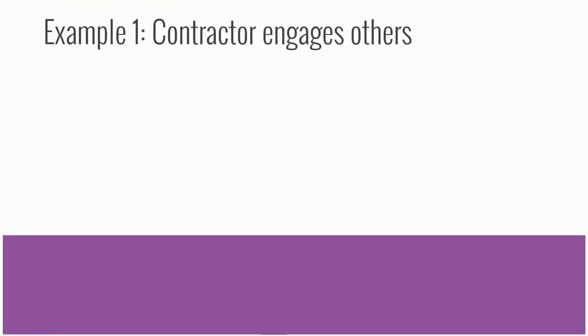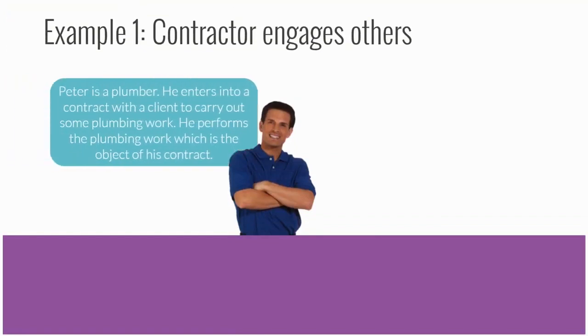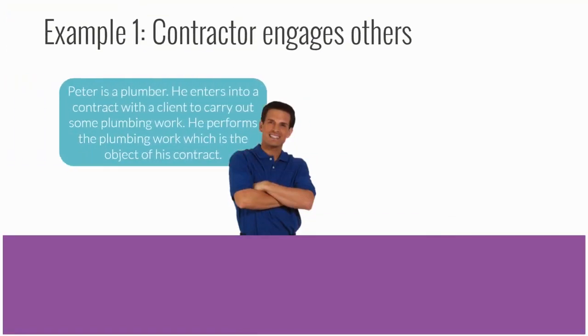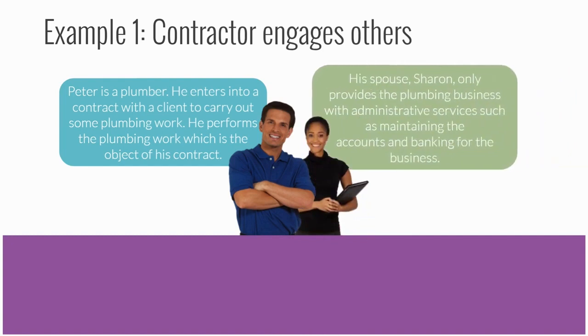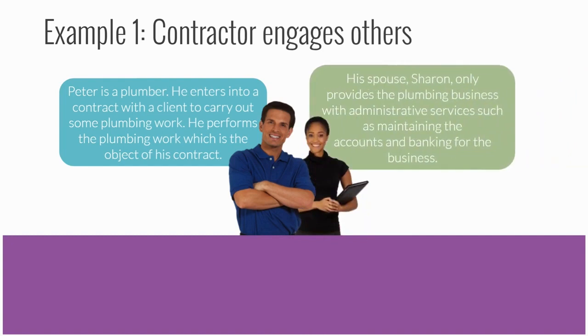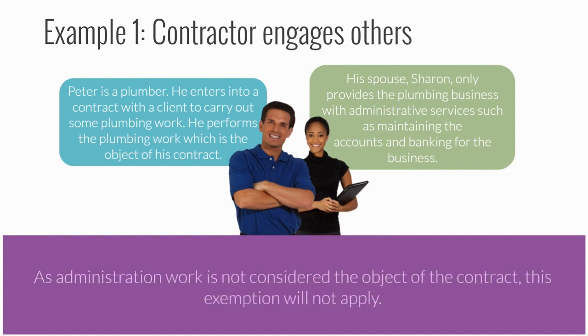As an example, Peter is a plumber. He enters into a contract with a client to carry out some plumbing work. He performs the plumbing work, which is the object of his contract. His spouse, Sharon, joins him for the day and completes administrative services such as maintaining the accounts and banking for the business. As administrative work is not considered the object of the contract, the hiring business is unable to claim this exemption. So, even though there were 2 people at the job site, only one of them is performing work that is actually required under the contract.